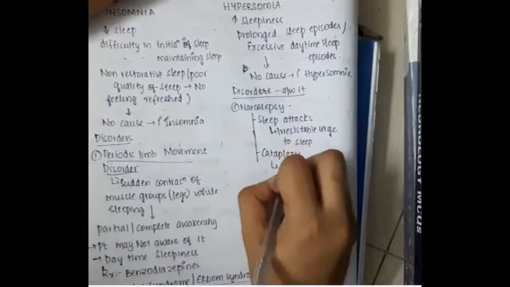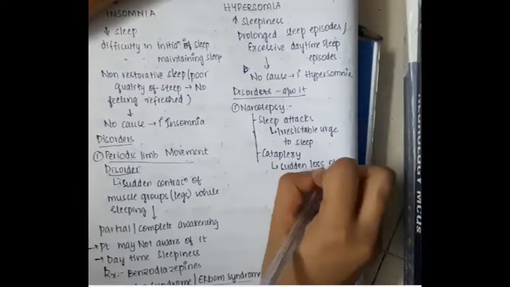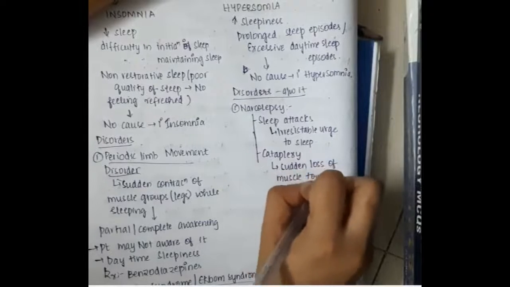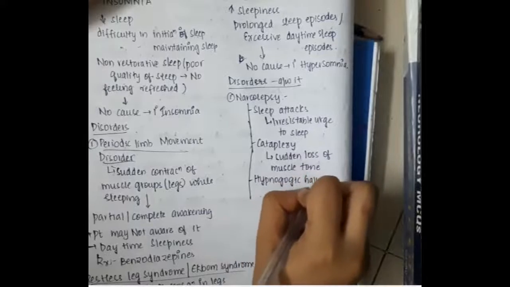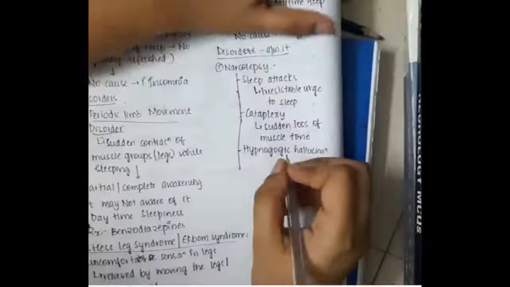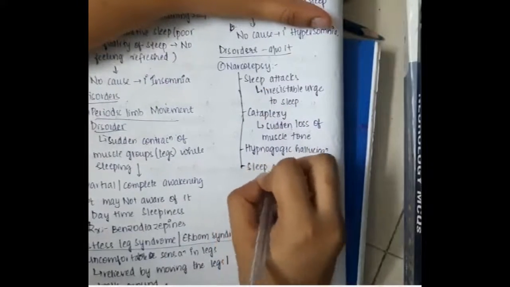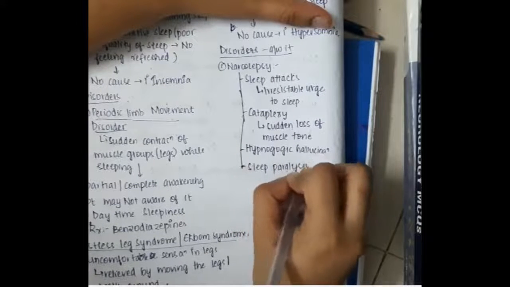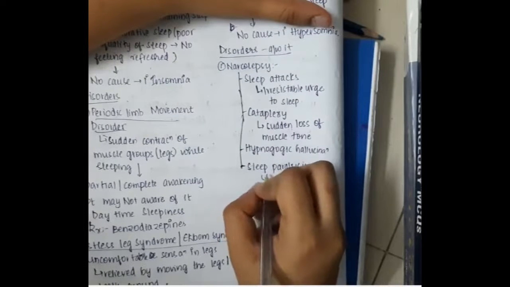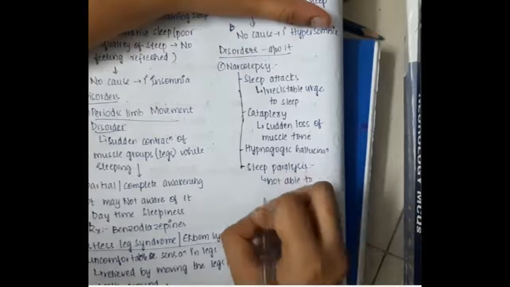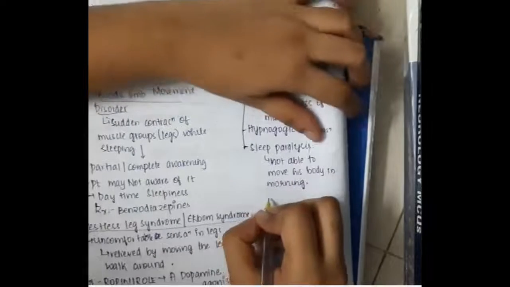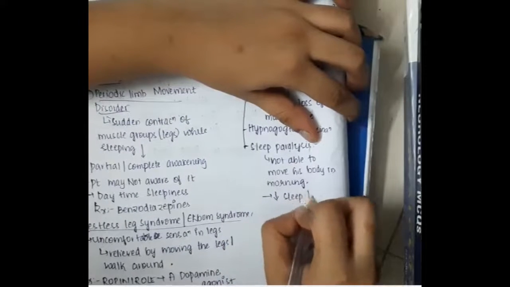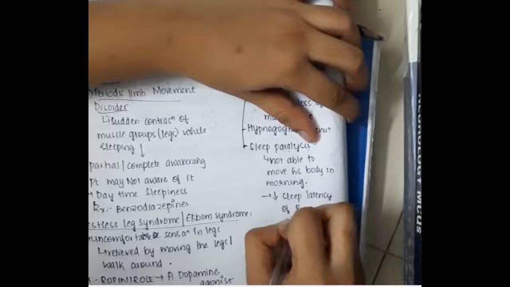This also includes cataplexy. Cataplexy is sudden loss of muscle tone. Narcolepsy also includes hypnagogic hallucination, and sleep paralysis, where the patient is not able to move his body in the morning. It also decreases the sleep latency of REM sleep.